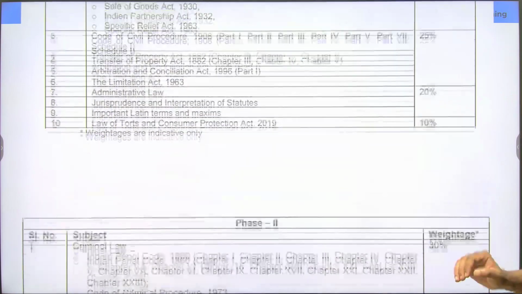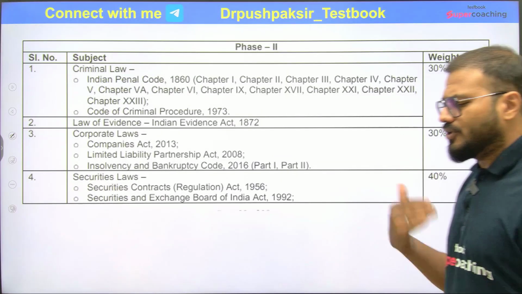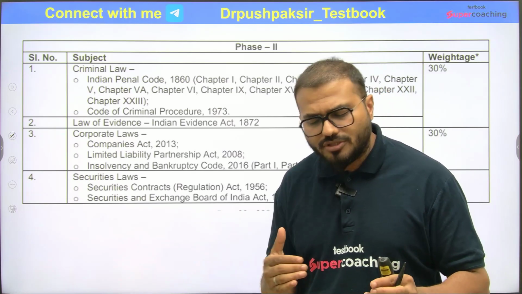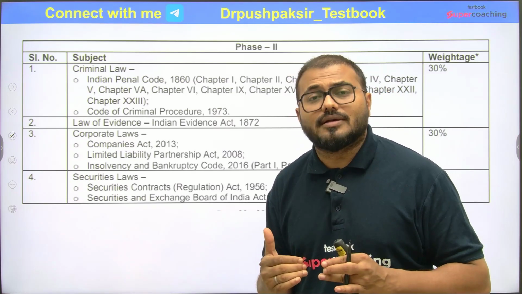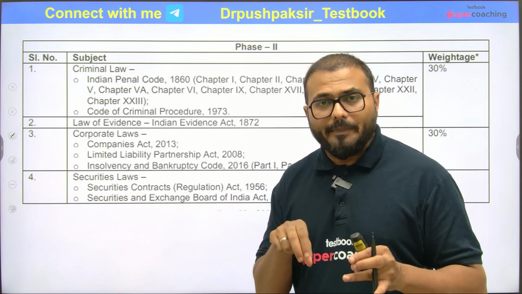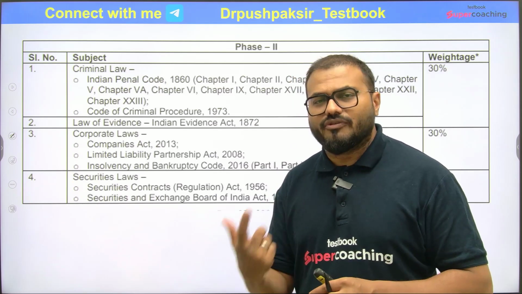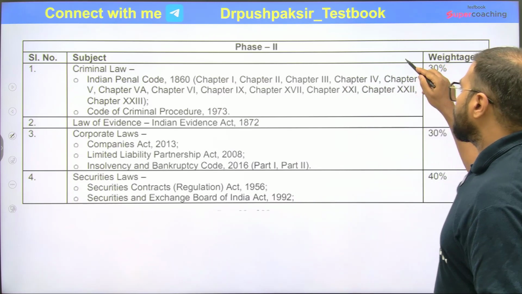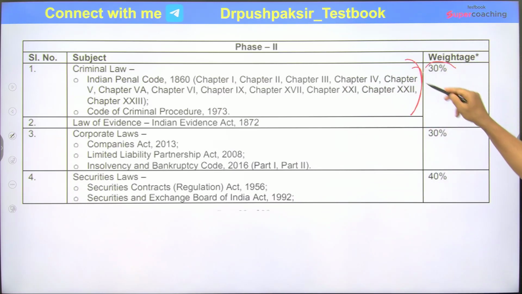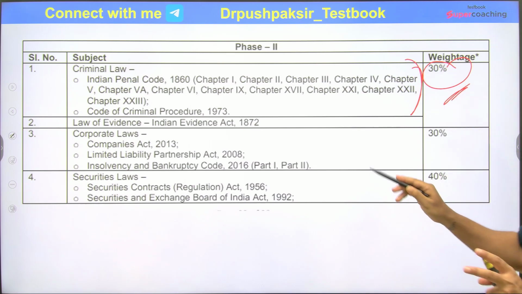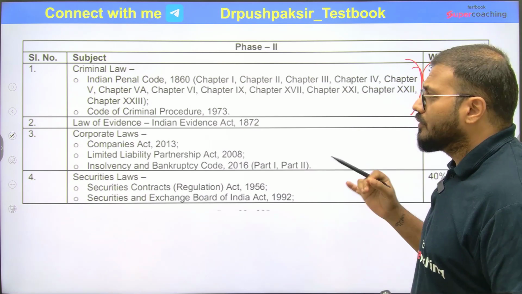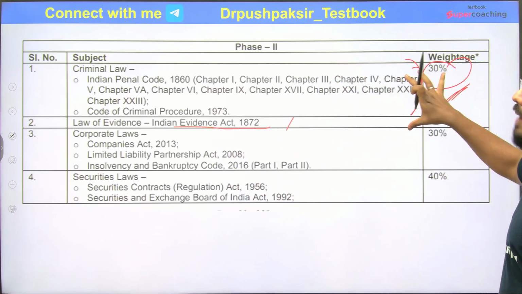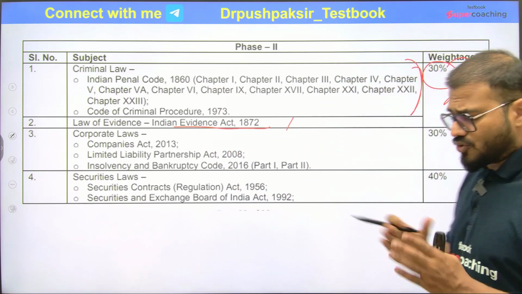Now when it comes to phase 2, because phase 2 consists of 70 questions as multiple option, objective questions, and the second part of this phase 2, paper 2, will be subjective, and that's why we need to focus over here. Criminal law is a part, and 30% weightage is given to criminal law, as well as the Code of Criminal Procedure, that is a point mentioned. Then the Law of Evidence Act is also a part of this. So criminal law and the Evidence Act, these two things are there.